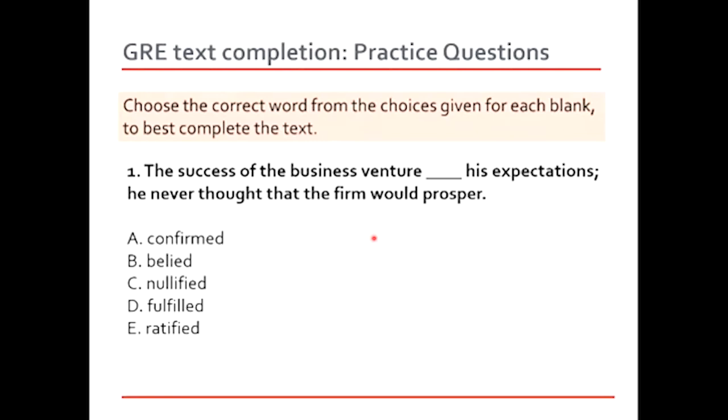Belied in this context makes more sense because belied means to contradict something, when something that you believe, you fail to give its impression in the correct way, so fail to fulfill or justify. So his expectations were not met. So in this case, it could be belied. It cannot be nullified, it cannot be fulfilled. And lastly, we have ratified. Ratified means to approve something, to confirm something. In this case, his expectations were belied. So this is going to be the right answer.